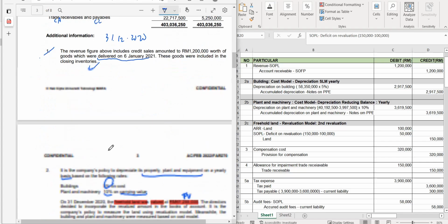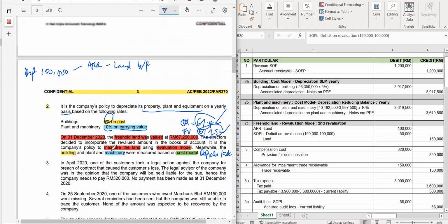So for that 150,000, 100,000 should have been debited to the asset revaluation reserve. And for this deficit, the remaining balance, 150,000 minus 100, you have 50,000.